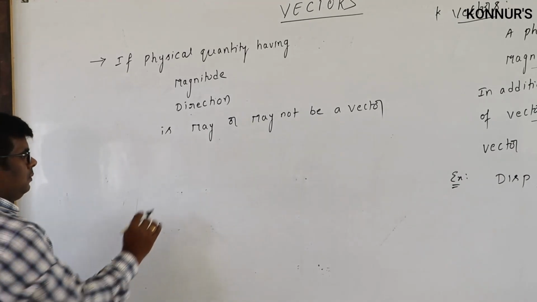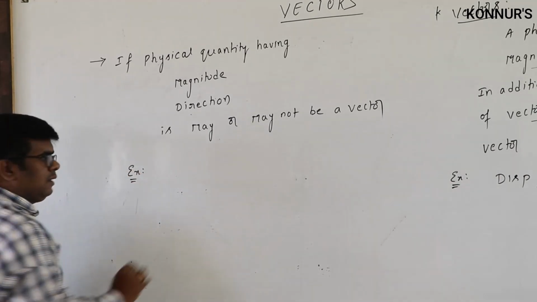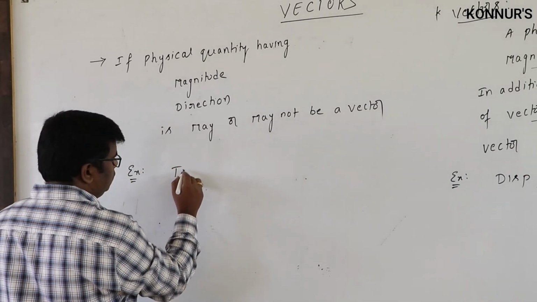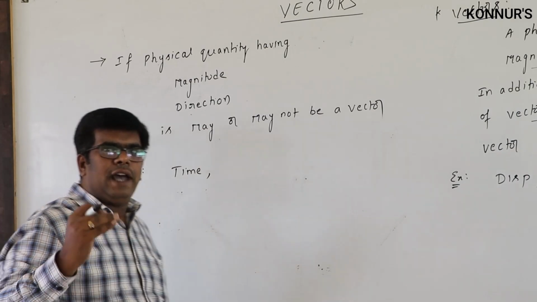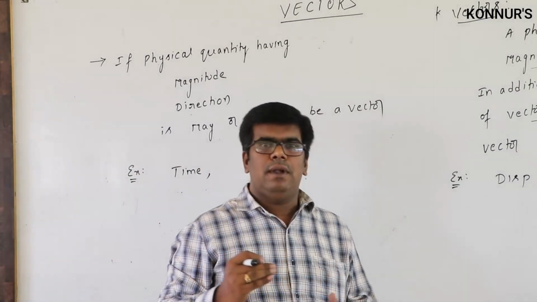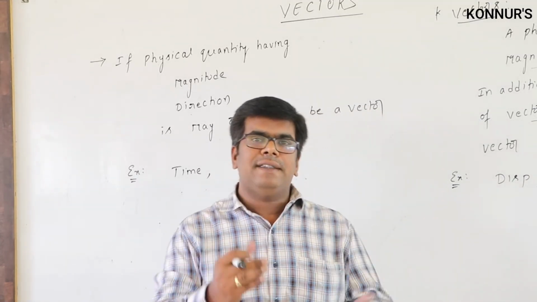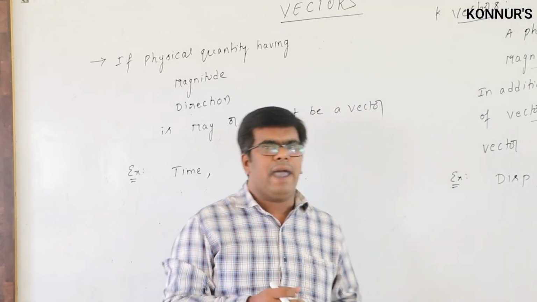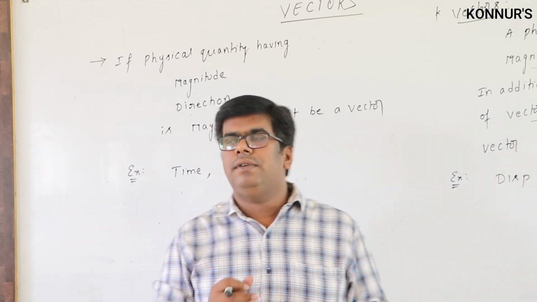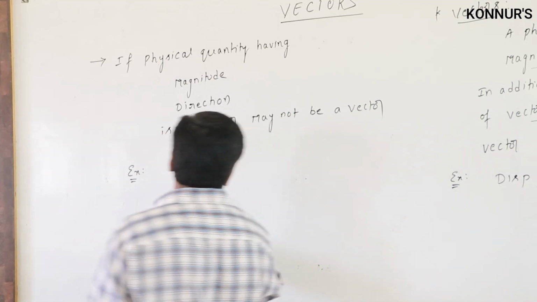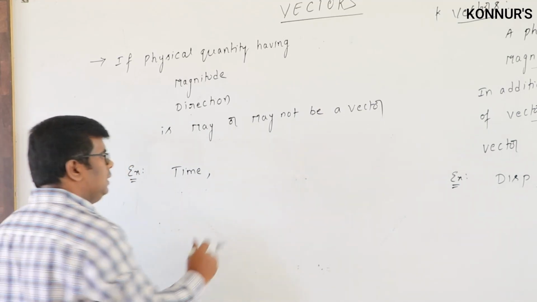I can give examples. For example, time. Time always flows from past to present, present to future. So it has a particular direction, and it has a magnitude, but its direction is unique. That is why we cannot call it a vector quantity; it does not obey the laws of vector addition.